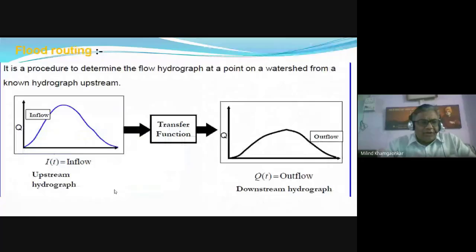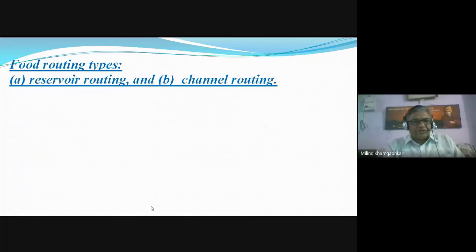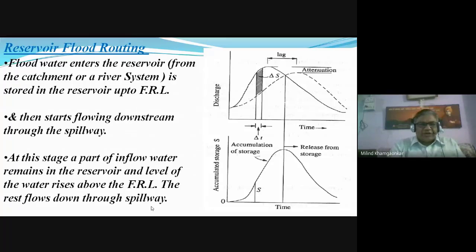Flood routing is used for flood forecasting, flood protection, flood warning, for the design of the hydraulic structures like the water spillway, protective measures, hydro system, determination and location of the capacity and fixing the capacity of the proposed reservoir. Water dynamics के लिए ungauged rivers, peak flow estimation and the river aquifer interaction. Two types of the flood routing methods are there: reservoir and the channel routing.